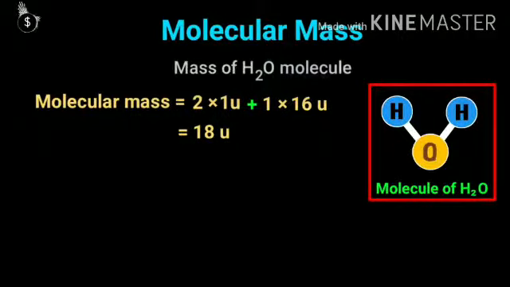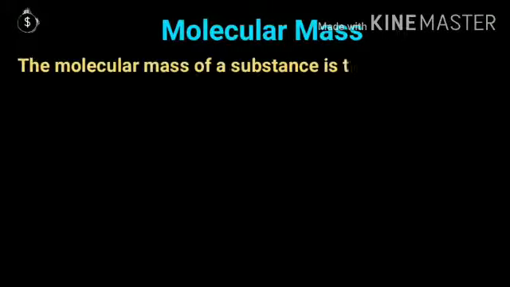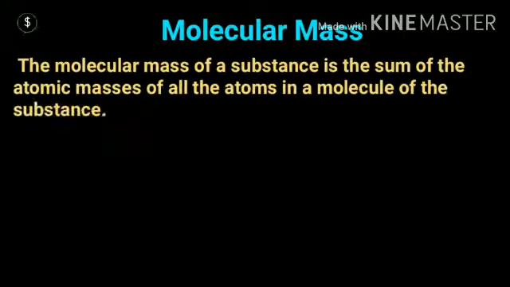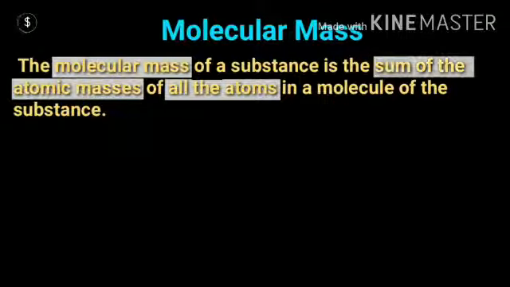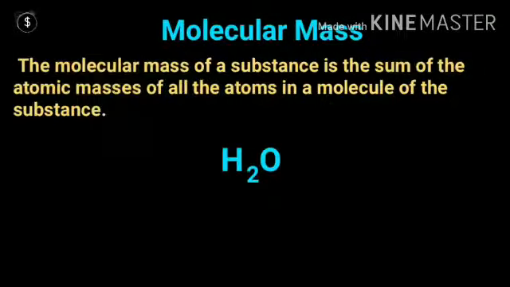So what is molecular mass? Molecular mass is the sum of the atomic masses of the different atoms of which the molecule is made, or the molecular mass of a substance is the sum of the atomic masses of all atoms in a molecule of the substance. So this is called molecular mass. In the same way you can find the molecular mass for different types of molecules. It is the sum of the atomic masses of all the atoms present in the molecule.